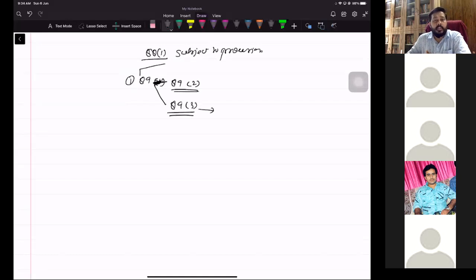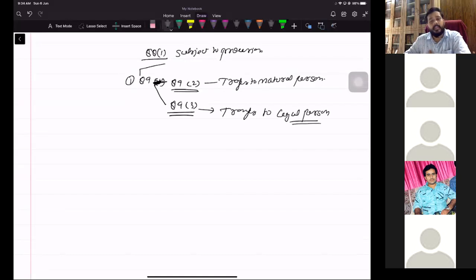That means basically clause 2 deals with the transfer to a natural person, and it creates a limit on it. And this deals with transfer to a legal person. When I say legal person, I mean company, association, firms, partnership deeds and all of that.